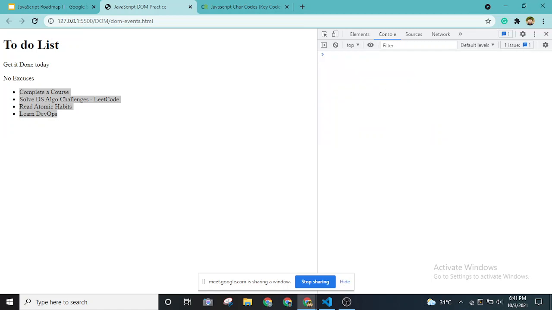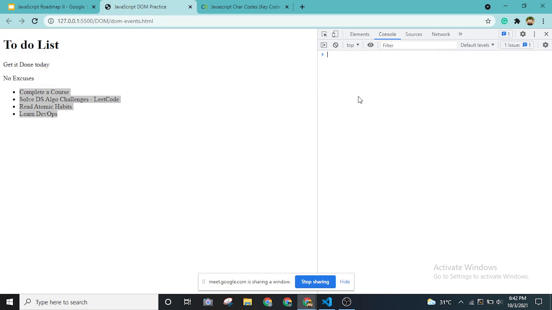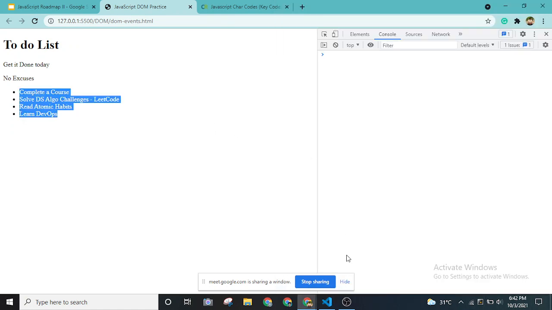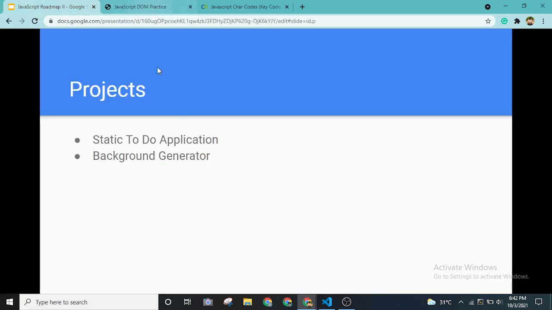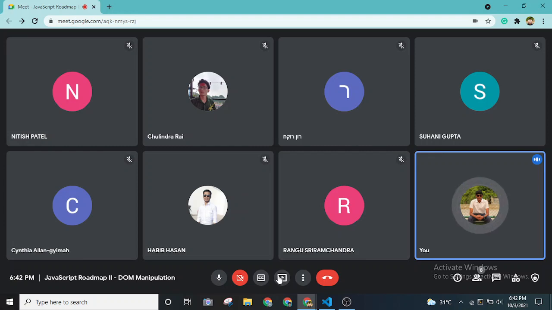I'm using the developer console over here, so whenever I directly use any of this code, it gives me an interactive output. This is a special feature provided by Google Chrome. But whenever you want to add JavaScript in your project, let me show you how you can do that by sharing my Visual Studio Code.